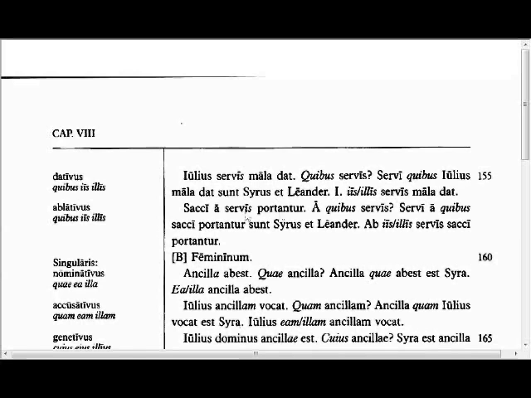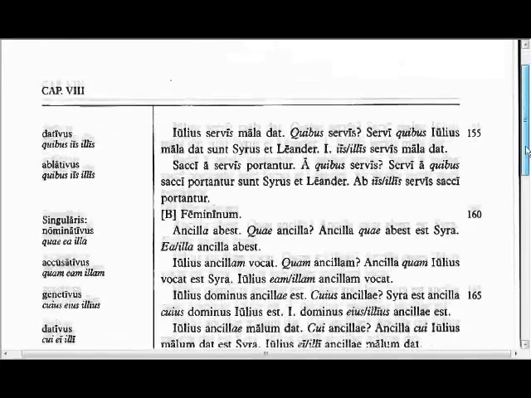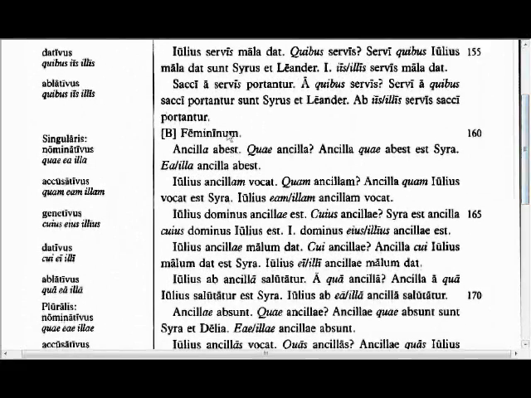The sacks are carried by the slaves. By which slaves? The slaves by whom the sacks are carried are Cyrus and Leander. The sacks are carried by them, or by those slaves. Okay, now the pattern follows for all of these sections. For the feminine, so the slave girl is gone. Which slave girl? The slave girl who is gone is Syra. That slave girl is gone, or she, or that slave girl is gone.